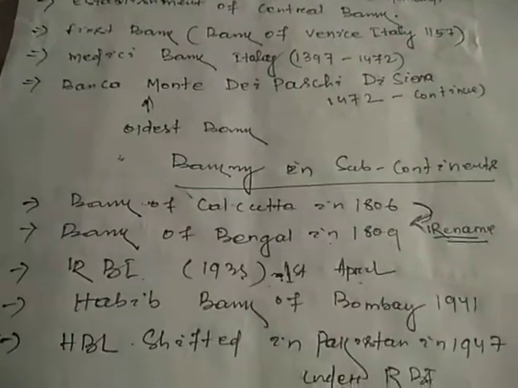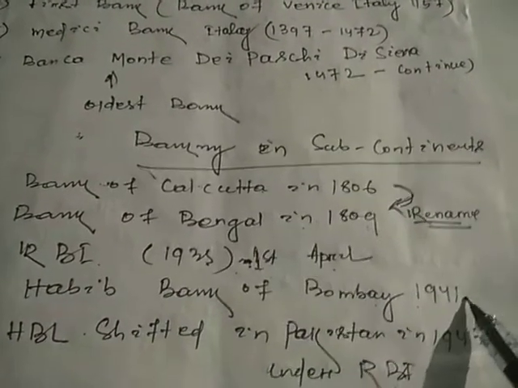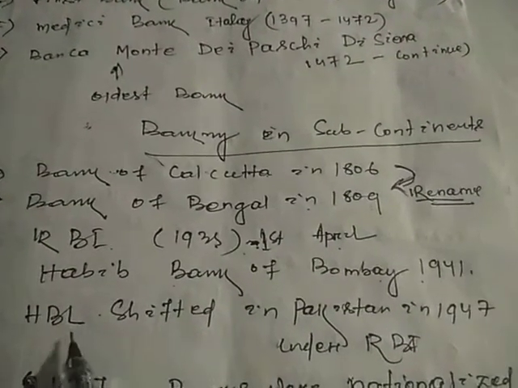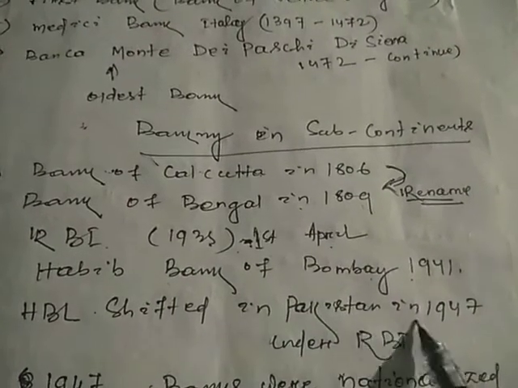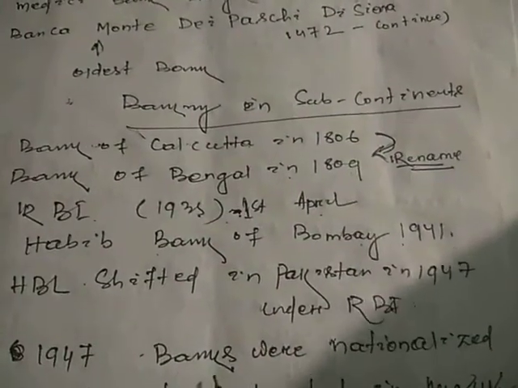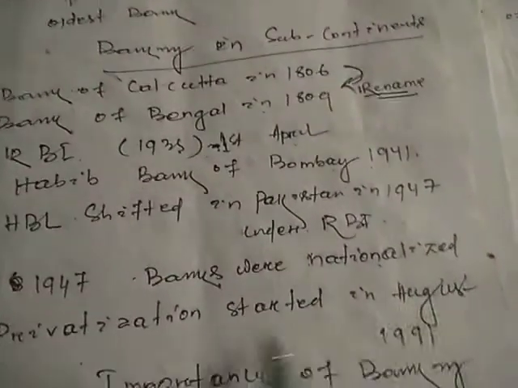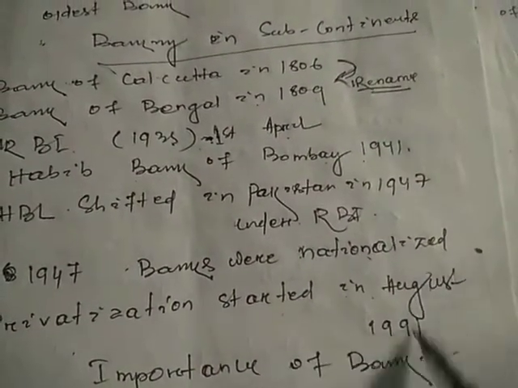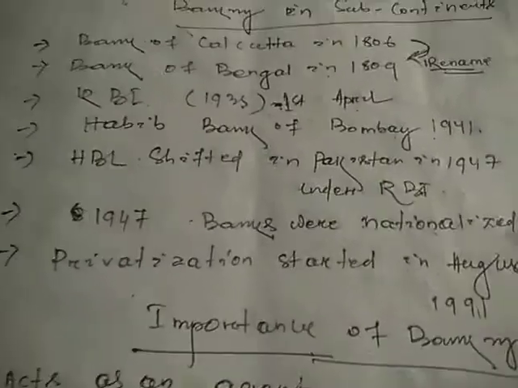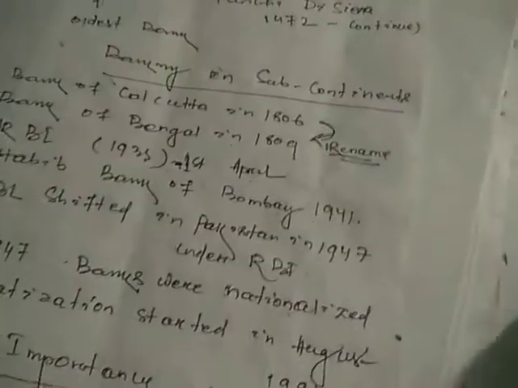To discuss the next part, then come to Habib Bank of Bombay in 1941. Then HBL shifted to Pakistan in 1947 under RBI control. Then in 1947 banks were nationalized, RBI was nationalized in 1947. Then privatization of banks started in August 1901, at the demand of society, the bank would be privatized, and that would be possible in 1941.